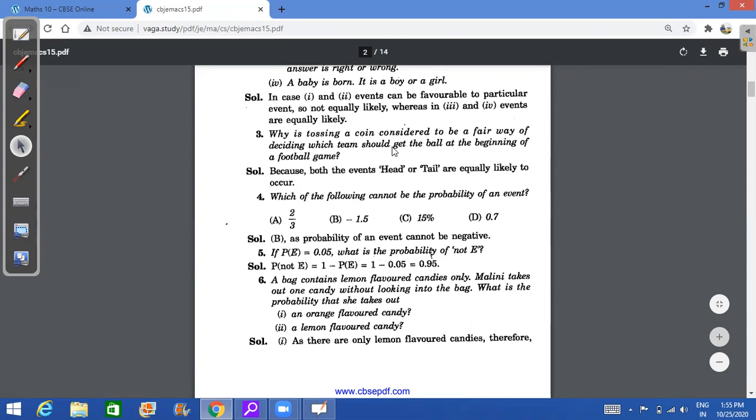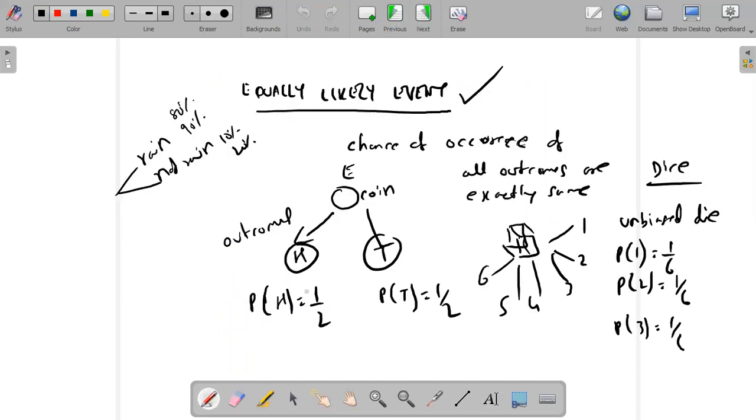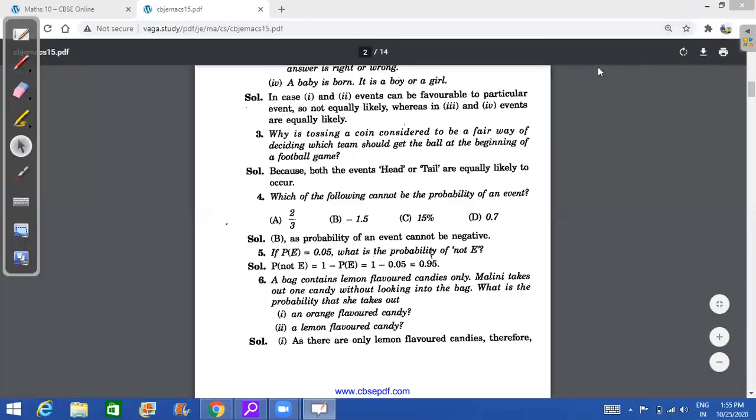Okay, nobody can say, oh, he chose head and I chose tail, or heads always comes or tail always comes. The probability of head, as you observe, is always 1/2, and probability of tail is also 1/2. So this is going to be an equally likely event. I will not complain. If a decision has to be made, then if I toss a coin and decide, nobody is getting an advantage. So I will say tossing a coin is an equally likely event. Therefore, probability of head and tails are exactly equal to 1/2.